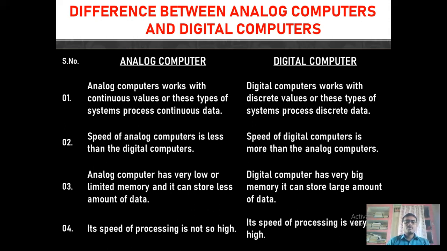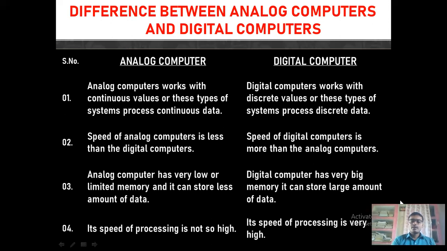But in the case of a digital computer, it has a very big memory and it can store a large amount of data. Last point, in the case of an analog computer, its speed of processing is not so high, but in the case of digital computers, its processing speed is very high.